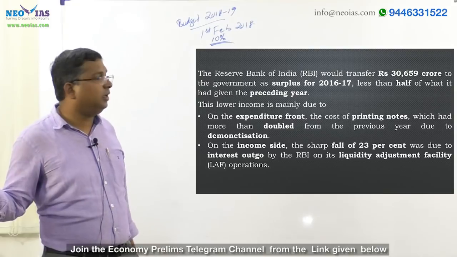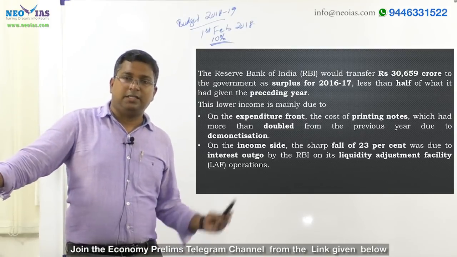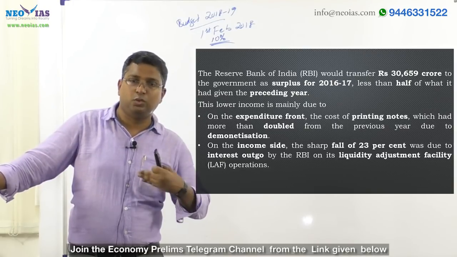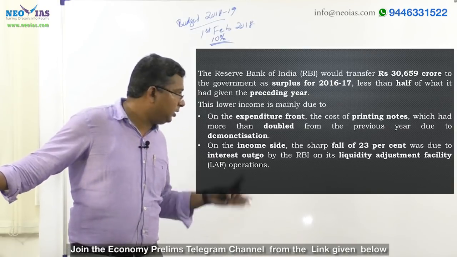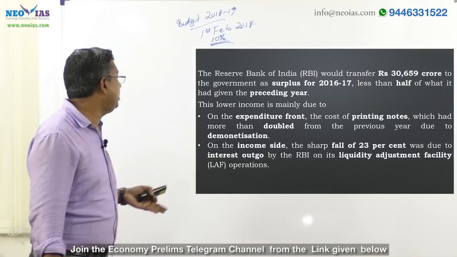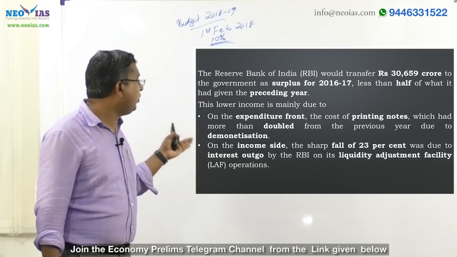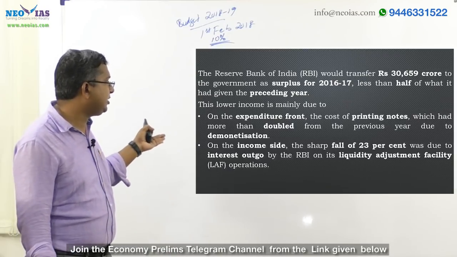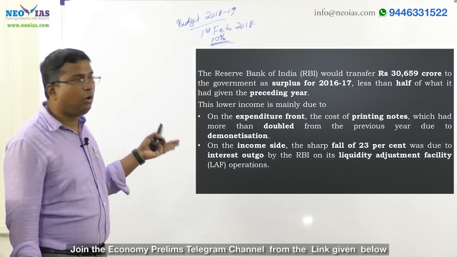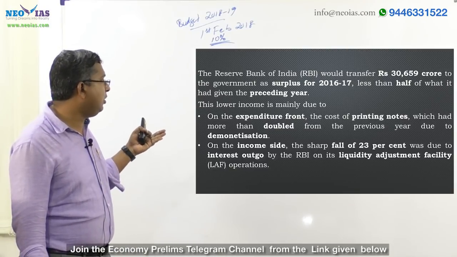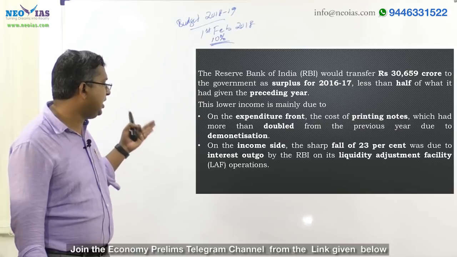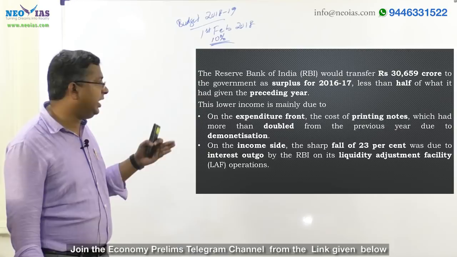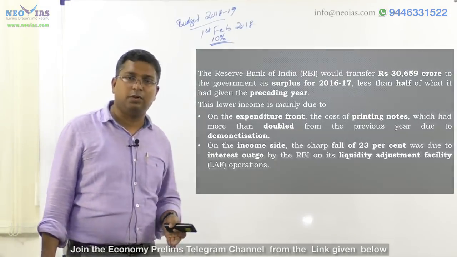So that is regarding this question on RBI's transfer of surplus to the central government as dividend. That's a very important topic. Regarding why in 2016-17 the transfer was lesser, it has been explained on the expenditure front: the cost of printing notes more than doubled. And on the income side, the fall of 23% was due to interest outgo by RBI on LAF, mainly reverse repo. Okay, thank you.